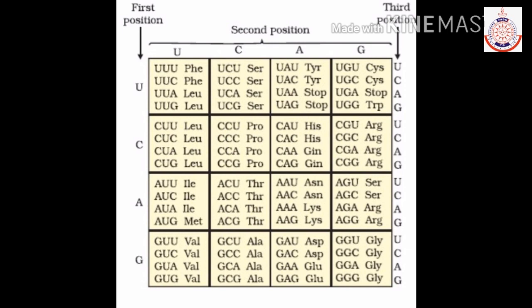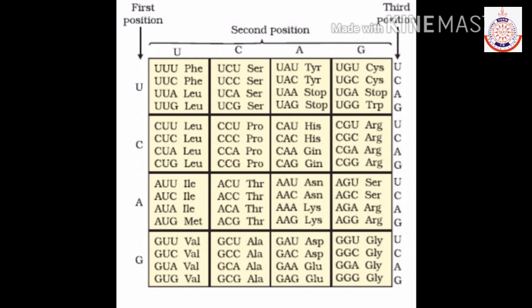Now students, you can see in this table that these codons are responsible for the formation of the amino acids. Okay, like UUU is responsible for coding phenylalanine, and UUA is responsible for leucine, AUU isoleucine, then GUU valine, GCU alanine, ACU threonine, CCU proline, UCU serine. So in this manner you have to make the table and you have to learn this table.